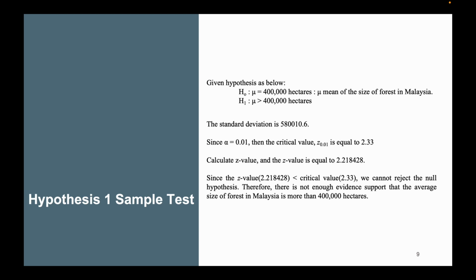Since alpha is 0.01, the critical value of Z is 2.33. We calculate the Z value based on the standard deviation, and we get 2.218428. Since the Z value is less than the critical value of 2.33, we cannot reject the null hypothesis. Therefore, there is not enough evidence to support that the average size of forest in Malaysia is more than 400,000 hectares.